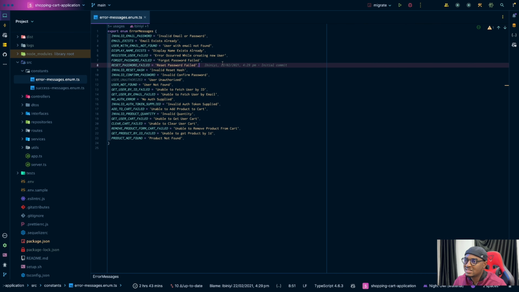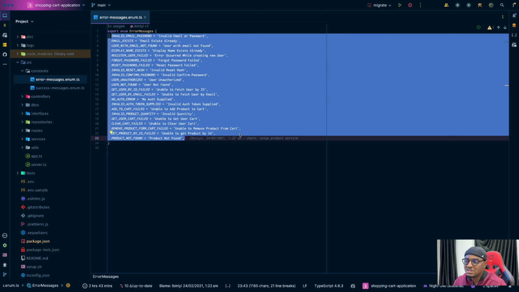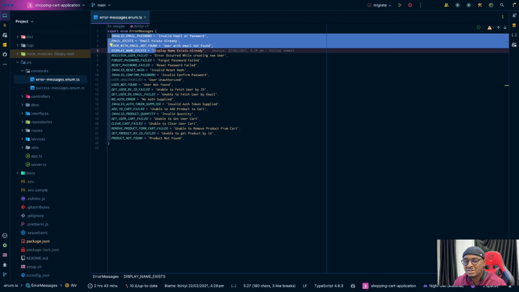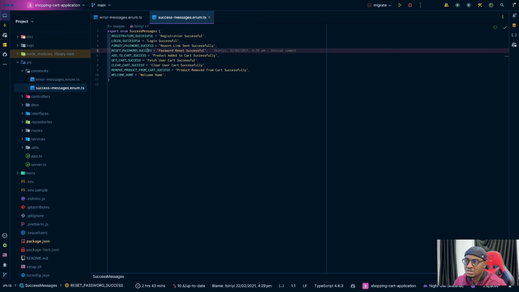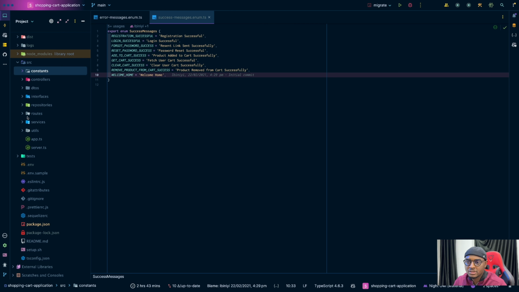So for constants, honestly, I'm not exactly sure why I did this. I think I just wanted the code to look fancy. So this basically stores, I think, every single error message in this code, and the same thing, this stores the success messages. This is nice if there are certain error messages that are used multiple times, right? So you don't repeat yourself. So that's it. What else do we have here?